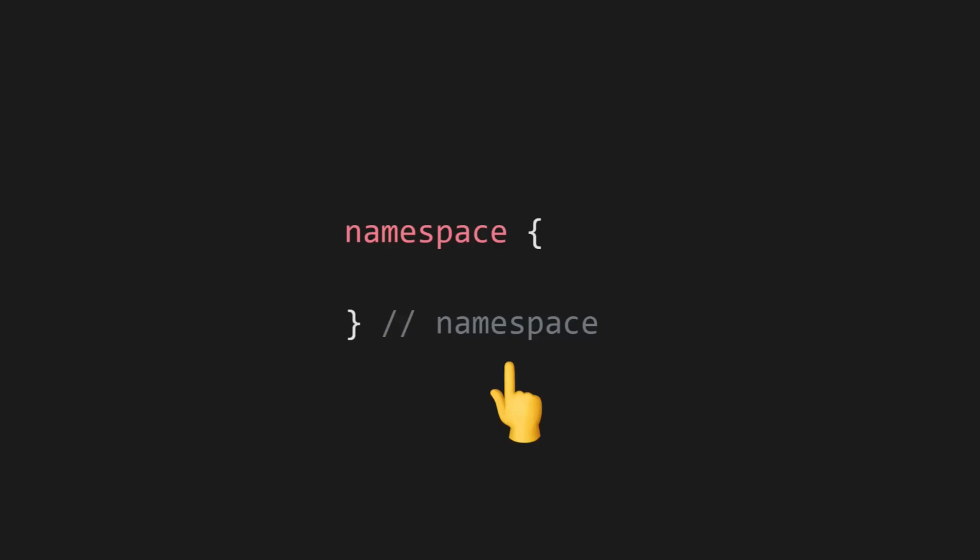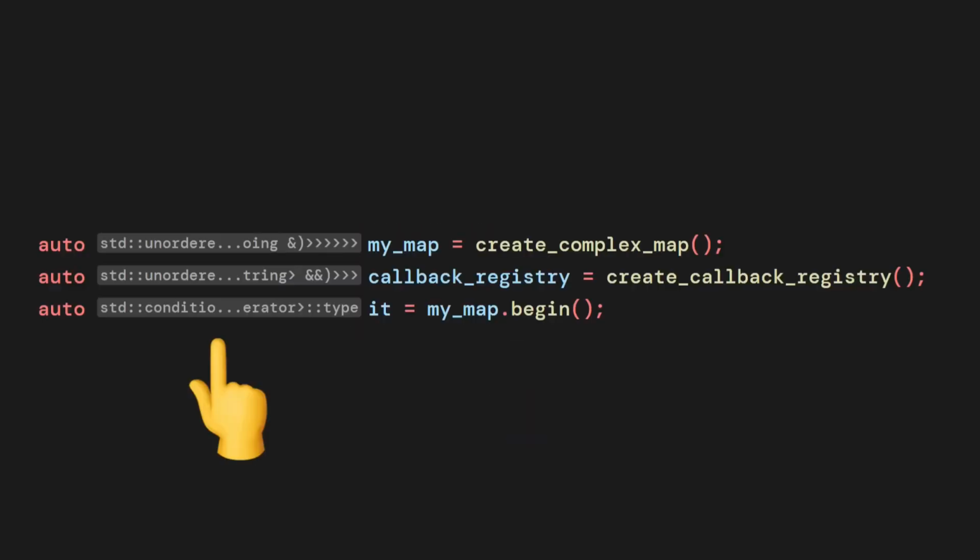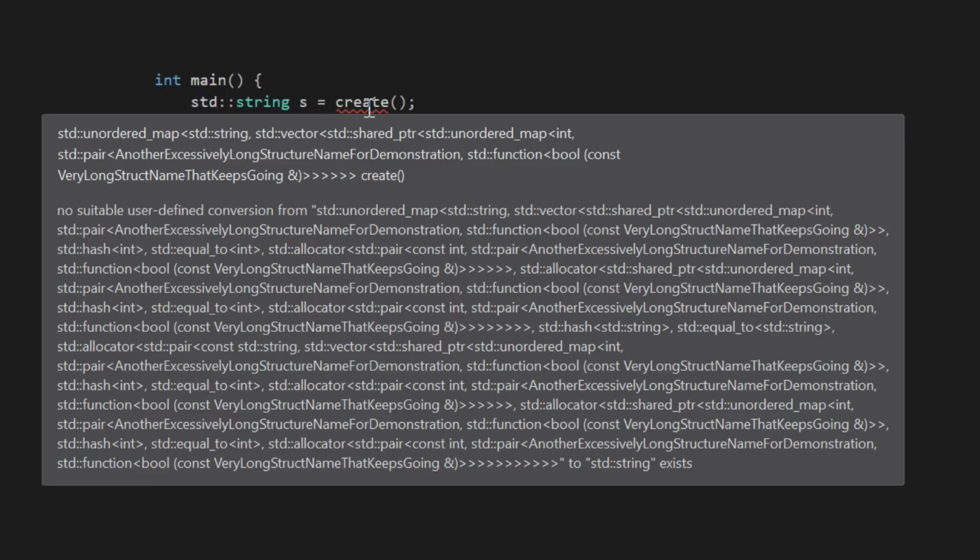Number 10. I often add a comment to closed curly braces to signify the context. There should be an option to make the IDE do this for you, but there isn't. Number 11. There's a feature in Visual Studio to show inline hints if you hit Alt F1. It's basically useless because the types are so long that they don't fit in the hint, and you'd expect that if you hover over it with a mouse, it would show you the full type in a tooltip, but it doesn't. Number 12. You can't select errors in tooltips to copy and paste them. We already covered this earlier. Number 13.